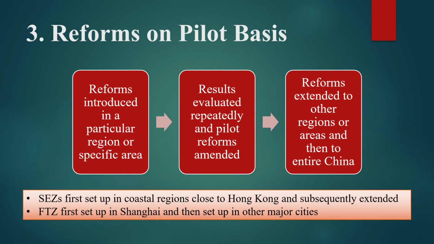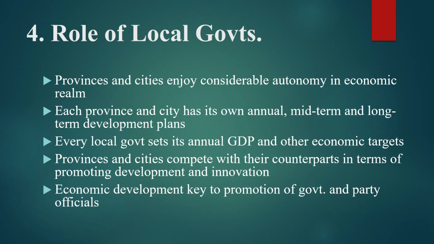A unique feature of China is that reforms are initially introduced only in a particular region or specific area. The results are evaluated and re-evaluated, and pilot reforms are amended. And then in the third stage, the reforms are extended to other regions or areas and then to the entire China with necessary amendments as per local conditions. Each province and city in China has its own annual, mid-term and long-term development plans. Every government sets its annual GDP target and other economic targets in China.